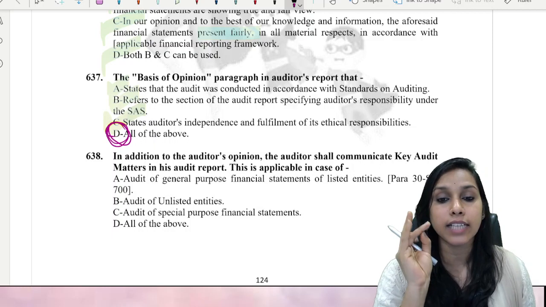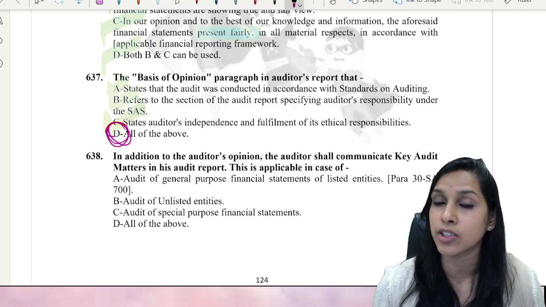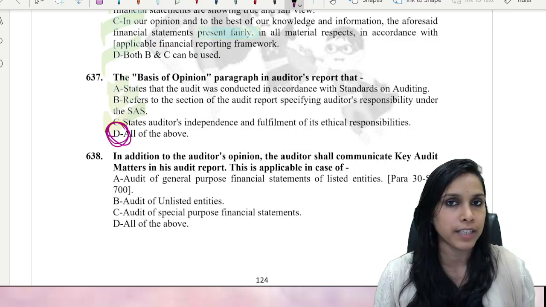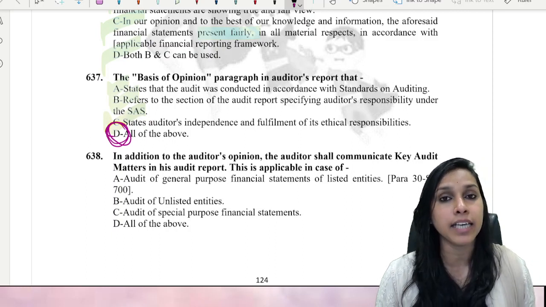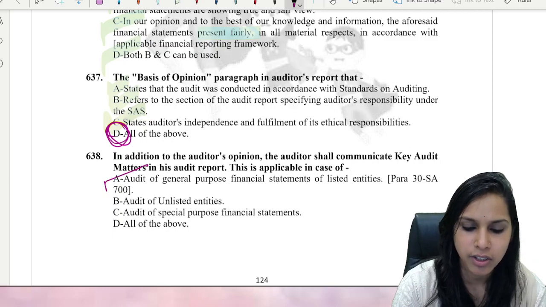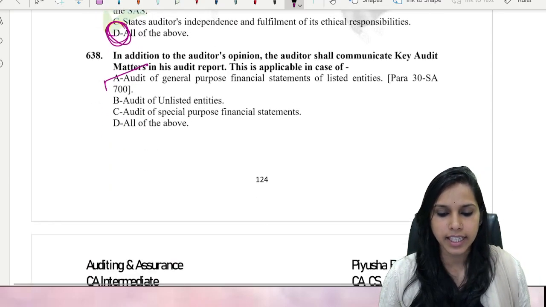This is what is actually going to happen in the exams. Okay. So if you remember, we have also studied SA 701, which speaks about key audit matters, and key audit matters speaks of what, my dear friends? That SA 701 reporting on key audit matters is applicable in case of listed entities. So here what should be the answer? A should be the correct answer, my dear friends. Okay. Yes, let's quickly go ahead further.